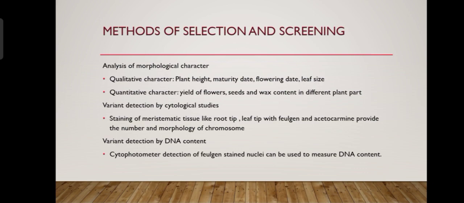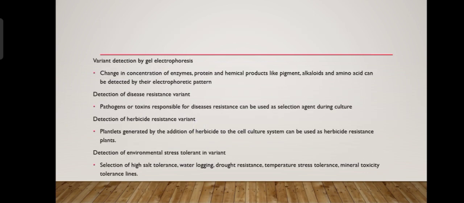Next, variation detected by cytological studies. Staining of meristematic tissues like root tip, leaf tip with Feulgen and acetocarmine provides the number and morphology of the chromosomes. Variants detected by DNA content. Cytophotometric detection of Feulgen stained nuclei can be used to measure DNA content.